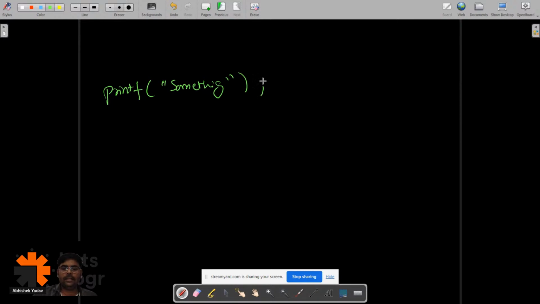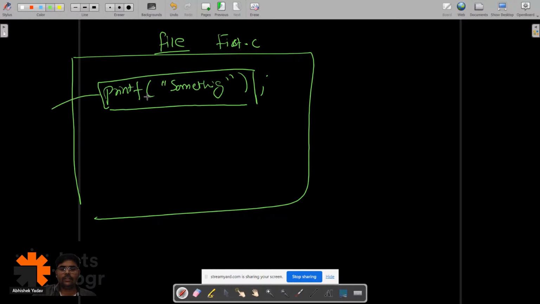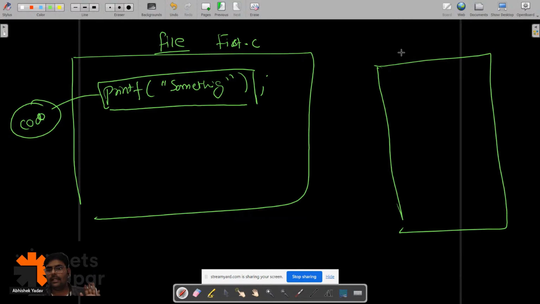And this is my file here. Let's assume the name of the file is first.c. In order to use this function, whose functionality is to print something on the output screen, the code of this printf function is written in the header file, that is stdio.h.